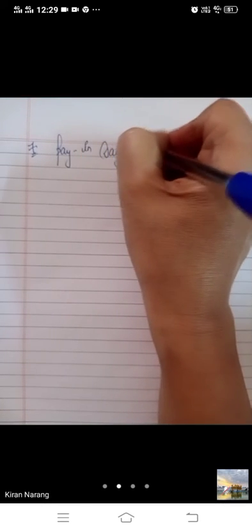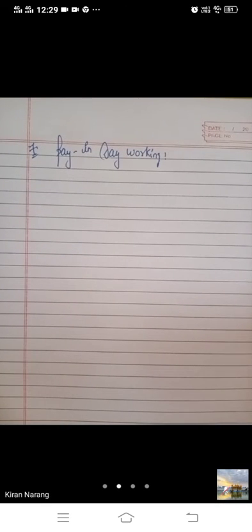Then the seventh step is pay in day working. So your order is confirmed now. Now the investor has to deliver the shares sold or pay cash for the shares bought. Now he has to make the payment.